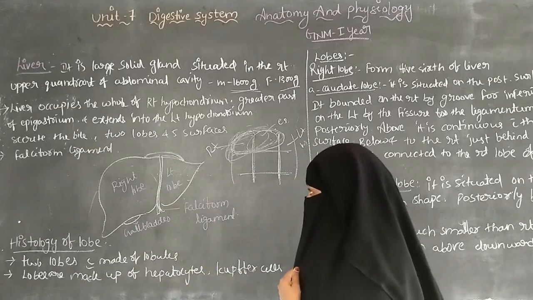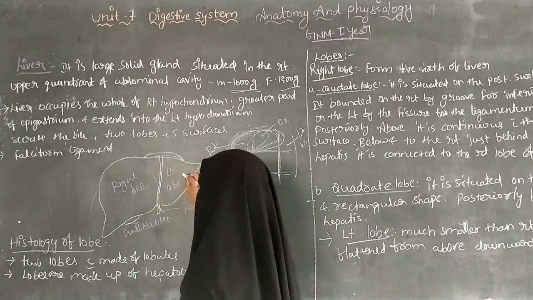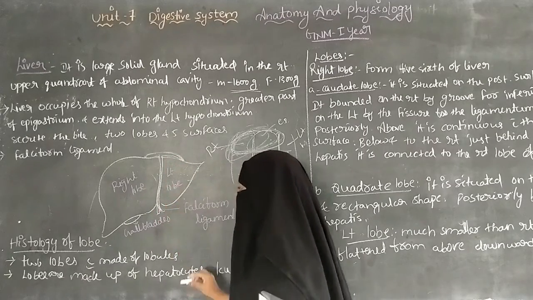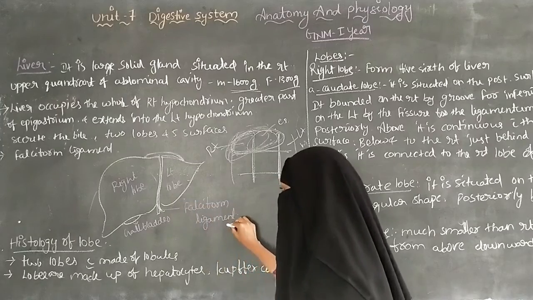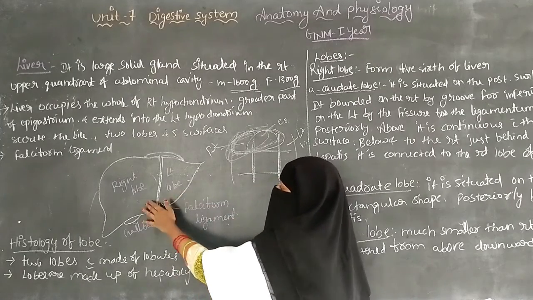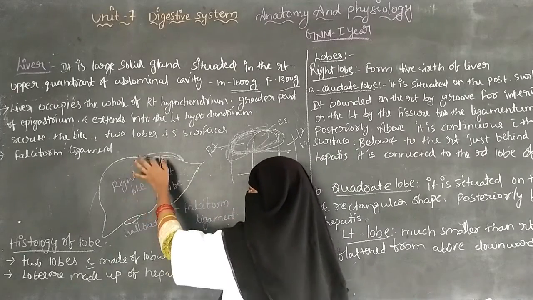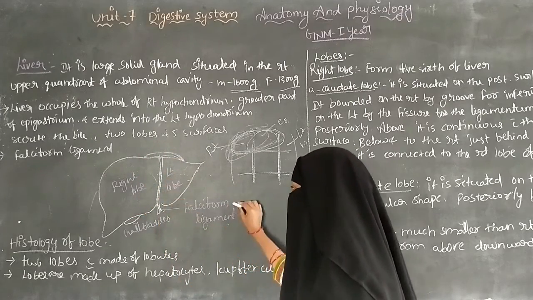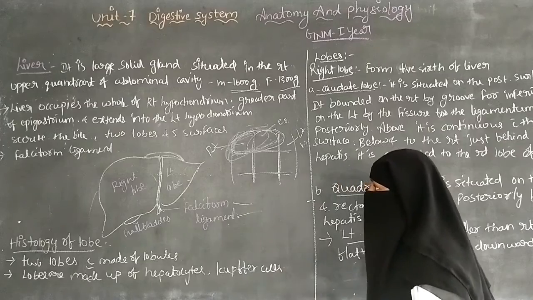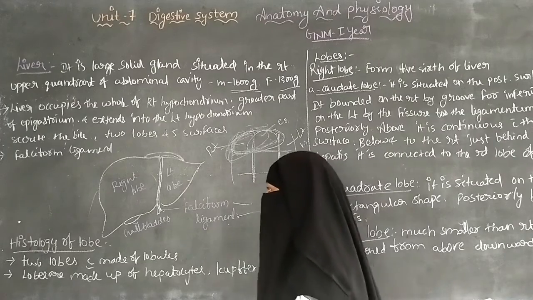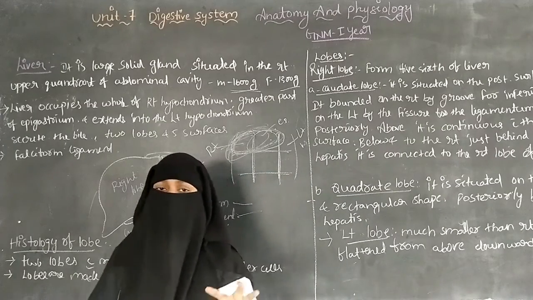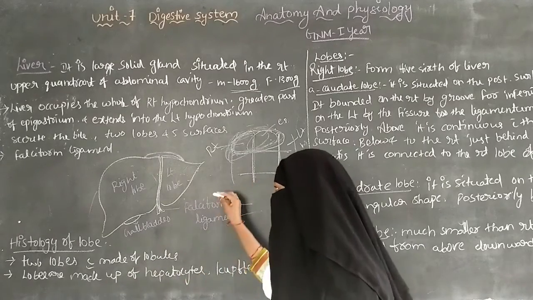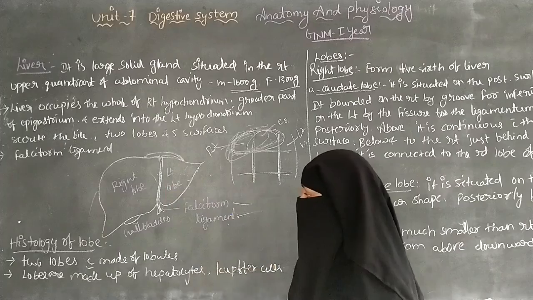The right lobe and left lobe are divided by a ligament. It is called the falciform ligament. The falciform ligament means the ligament that divides the right lobe and the left lobe.